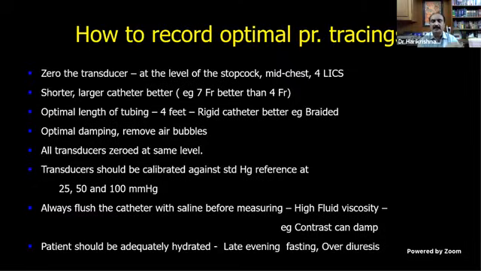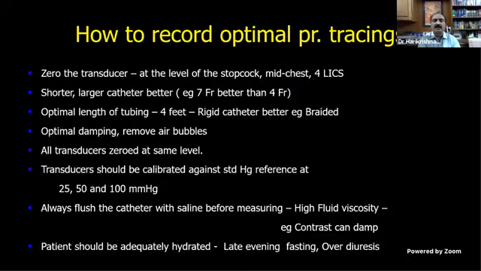The system should be optimally damped. You should remove all the air bubbles. Whenever you see a damping of the pressure, for example, your aortic tracing doesn't have all the waves like the dicrotic notch and all, you always flush the system and also the transducer sometimes. So that will give very good recordings. And if you have 2 transducers, both should be zeroed at the same level. For example, if you are doing a balloon mitral valvotomy, you have left atrium and LVEDP. So it should be at the same level. Otherwise, your values may be erroneous.